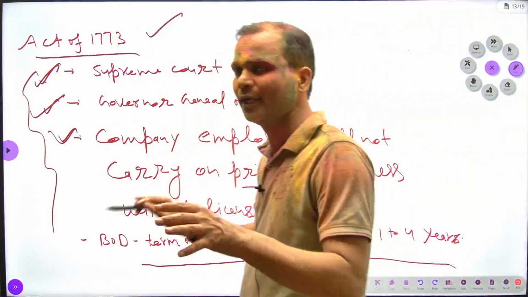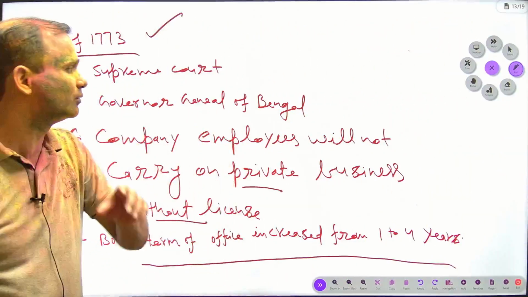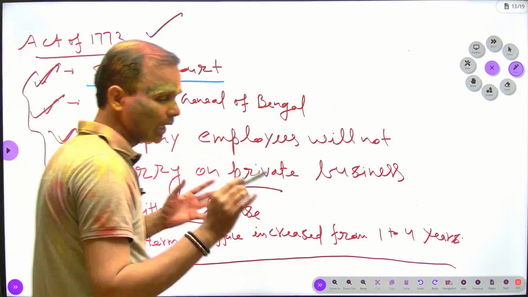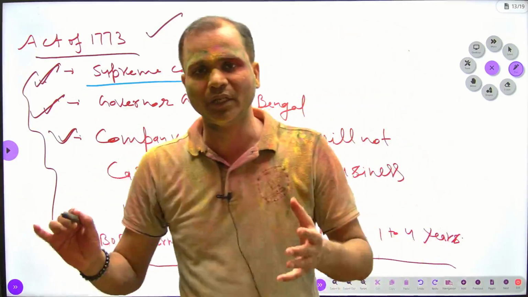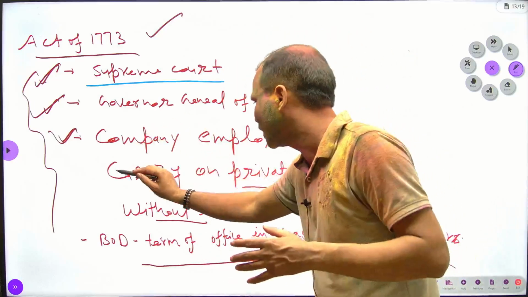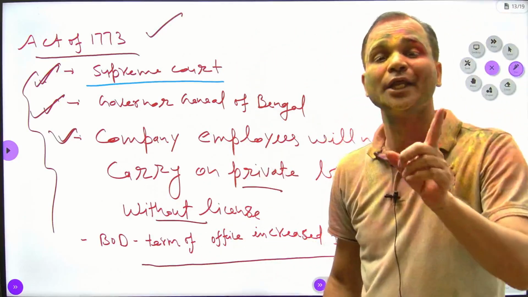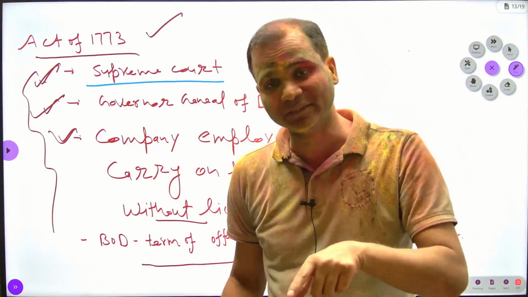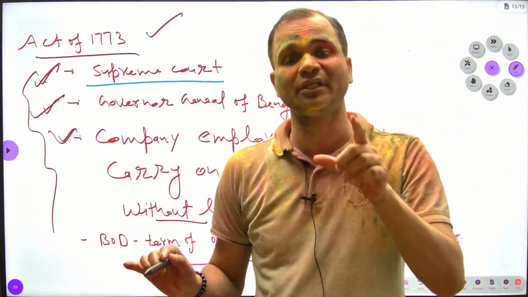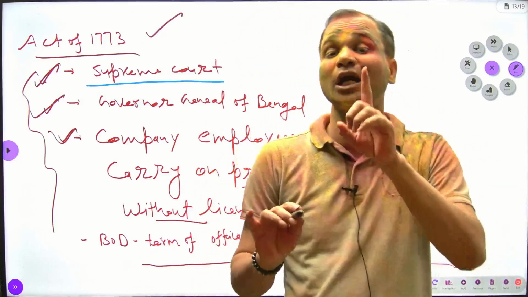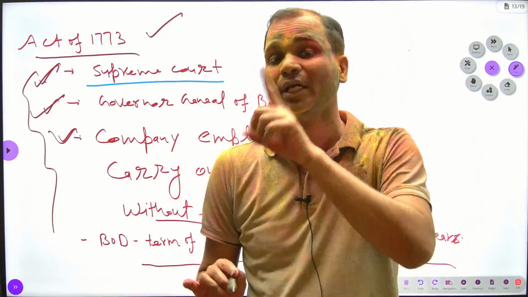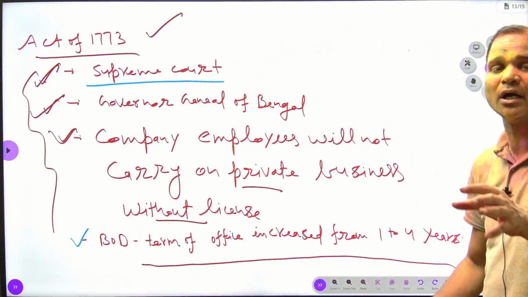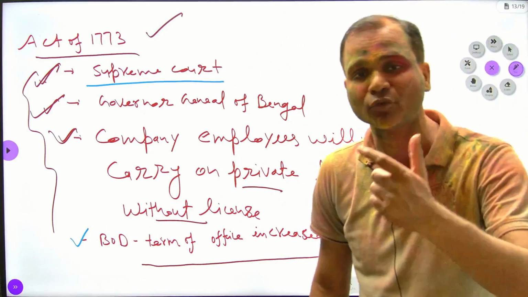What were the main provisions under the Regulating Act? First, a Supreme Court was established. Second, the Bengal governor was made Governor General of Bengal. Third, company employees could not carry on their own business without a license. It means in the 1773 Act, a provision was made that without a license, company employees cannot start their own business. And the next point is that the term of the board of directors was increased from 1 to 4.